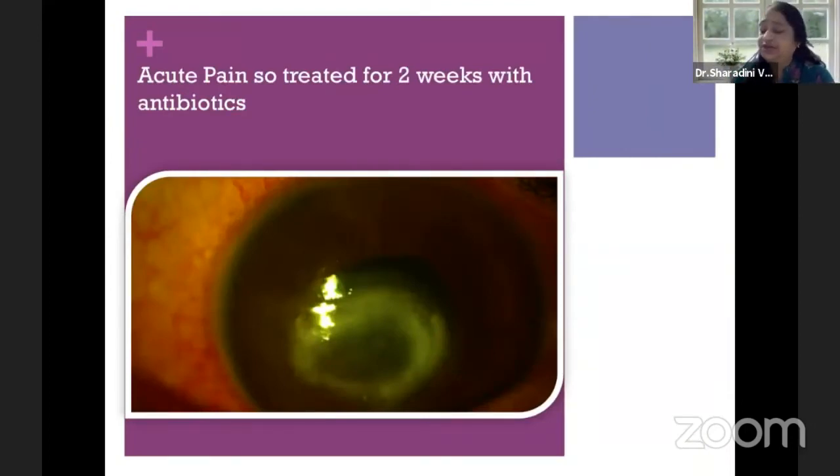This patient presented with acute pain and a ring ulcer. Naturally, when a patient presents with acute pain, the first thing we think of is bacterial infection, because in bacterial infection the symptoms are much more than the signs, whereas in fungal keratitis it is exactly the reverse. So this patient was clinically suspected to be a bacterial infection.